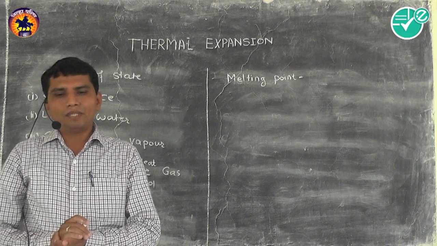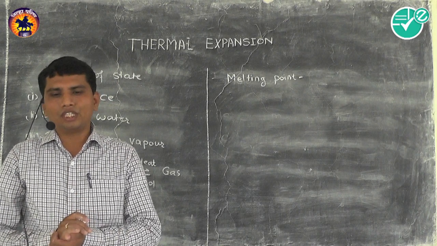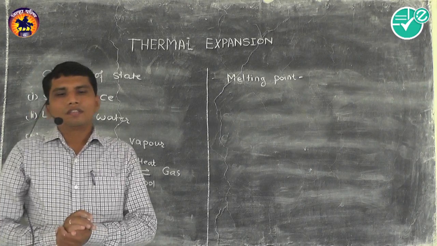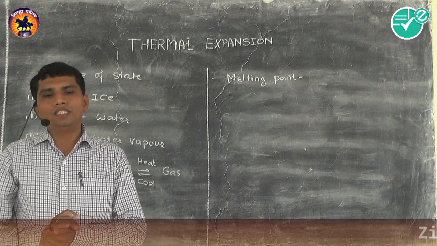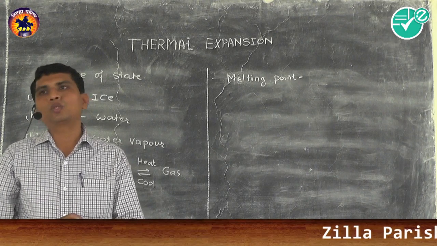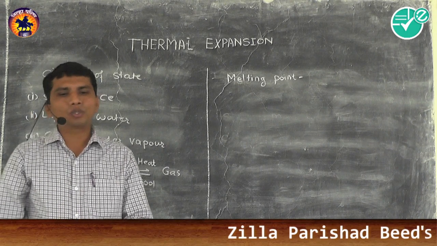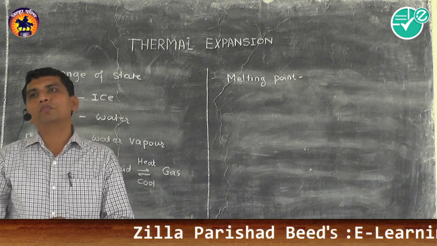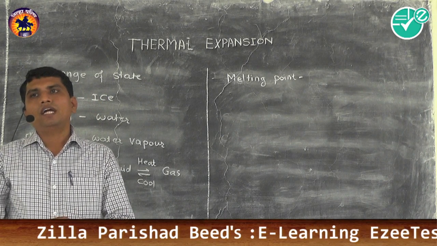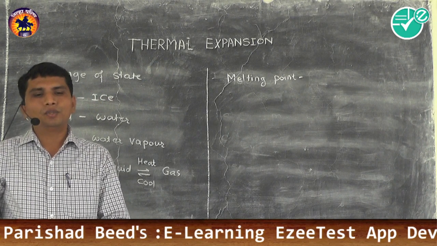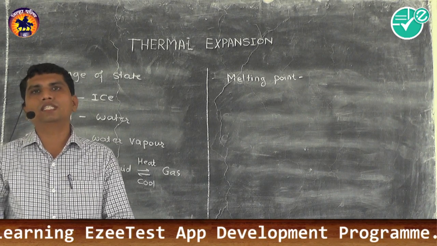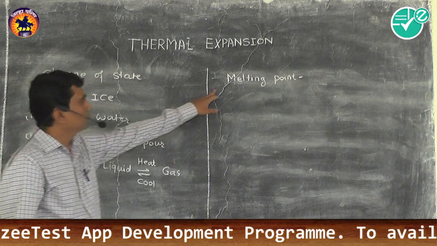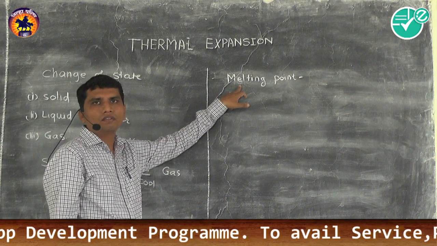At a standard pressure, the temperature at which the substance changes its state from solid to liquid is called the melting point. And what is the melting point of water? You have to remember that the melting point of water is 0 degrees Celsius. So this first term you have to remember: melting point.